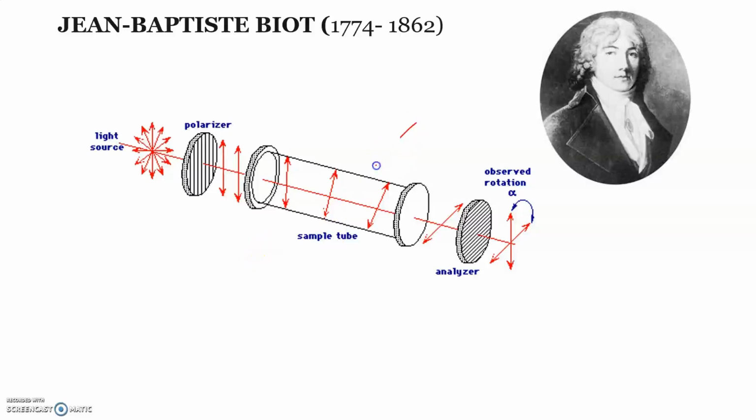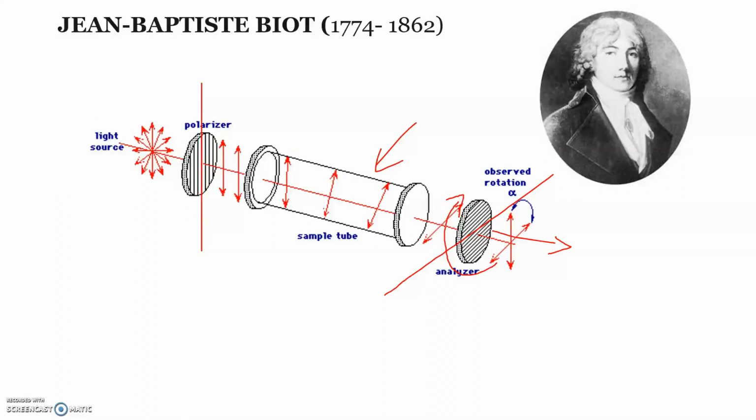Initially, when this optically active sugar solution is not kept in between these two crystals, no light was coming out from this crystal, since this principal axis and this principal axis are perpendicular to each other. But as soon as he kept this optically active compound in between these two crystals, there was light coming out of this crystal. And then when he rotated this crystal to some extent, say for example 30 degrees, then again no light was coming out.